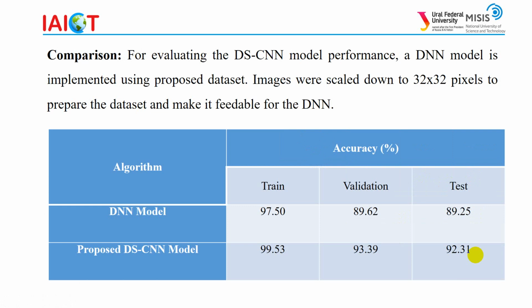Now we will talk about the comparison. A traditional deep neural network model was implemented using the proposed dataset and the image was rescaled to 32 by 32 pixels to be feasible for the deep neural network. And we see that the traditional deep neural network model got less accuracy, but when we used our proposed method, then we got the higher accuracy of 99.53%, 93.39% in validation and 92.31% in testing. And hence it is proved that our proposed method works properly.